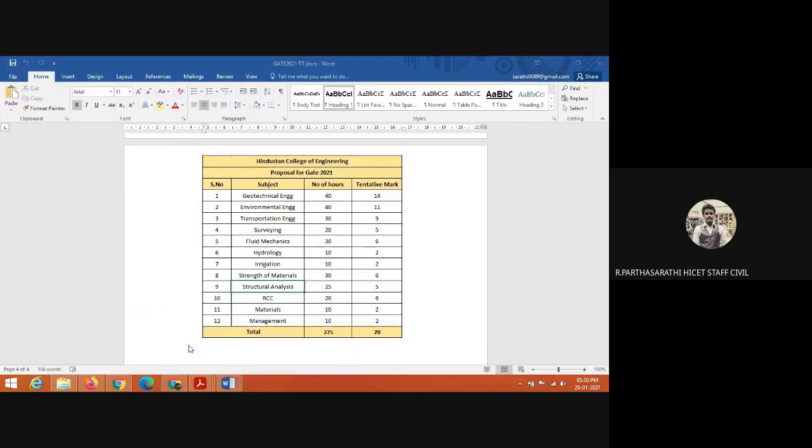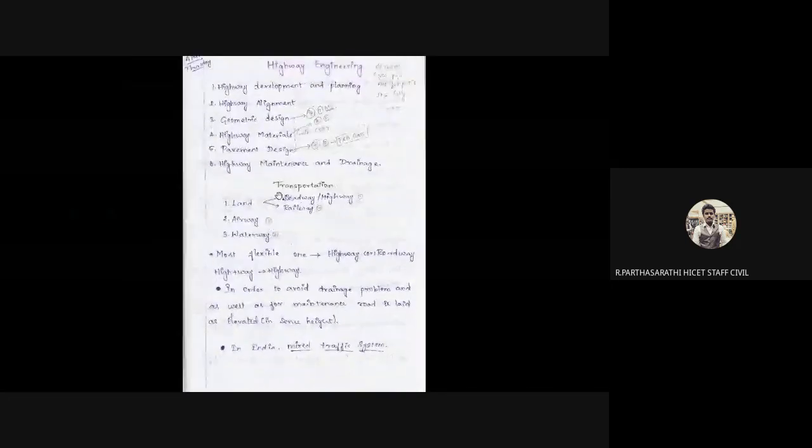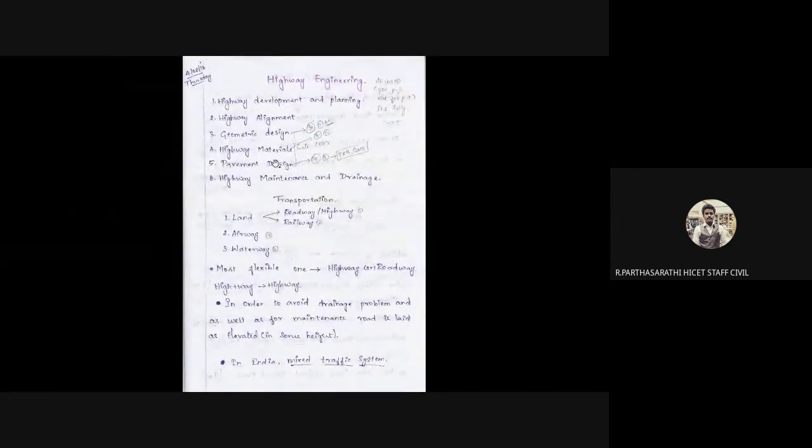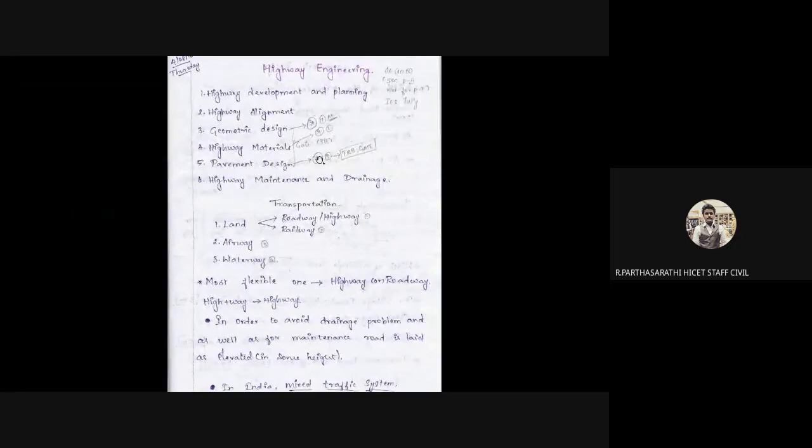Then I'm going to move to the presentation notes. So this is for highway engineering. Preferably it is a competitive examination subject, commonly for IAS also.